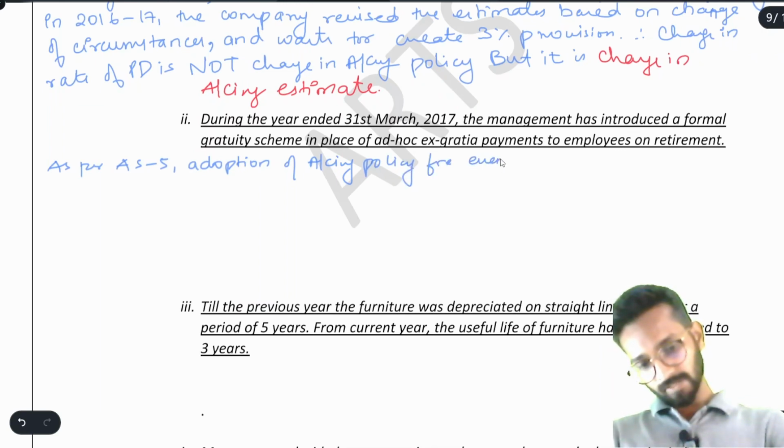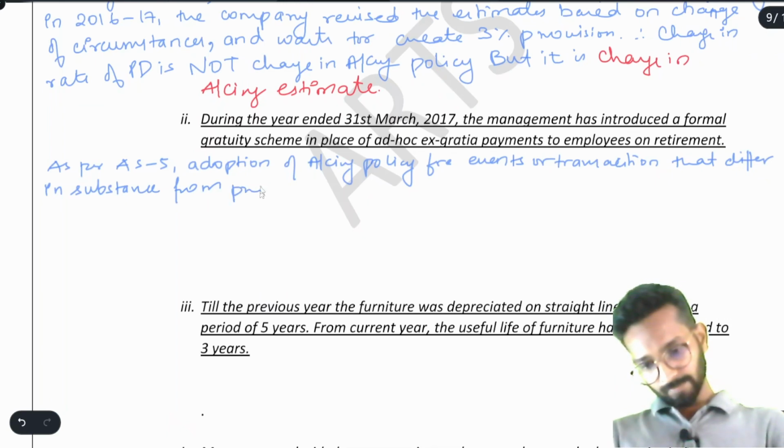Adoption of accounting policy for events or transactions that differ in substance from previously occurring events or transactions.